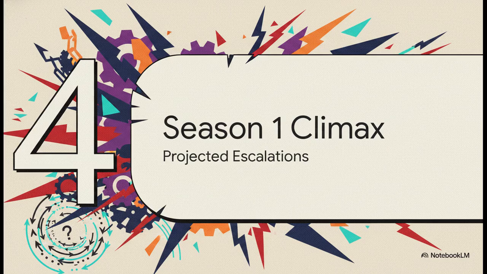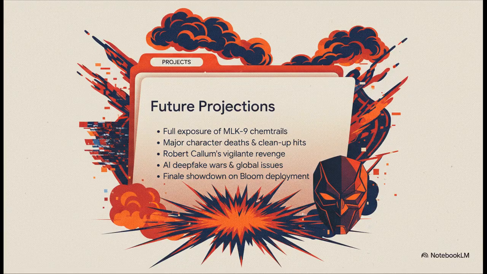Section 4. Season 1's climax, projected escalations. So the source document actually outlines about 124 more pages, projecting a 10 to 13 episode season. And the mid-season and finale escalations lean heavily into that dark conspiracy horror tone. We're talking about the full exposure of those MLK-9 chemtrails, major character deaths through these brutal cleanup hits, and Senator Callum's son, Robert, evolving into a full-blown vigilante.